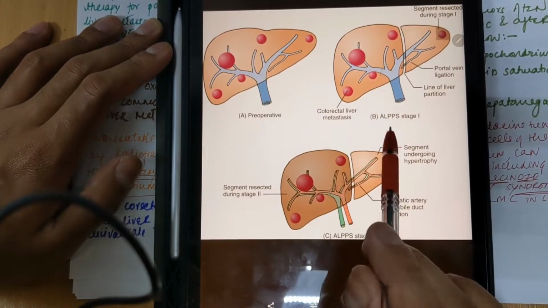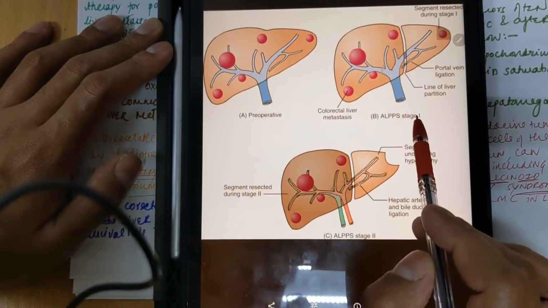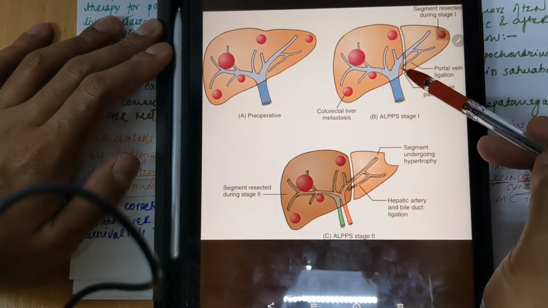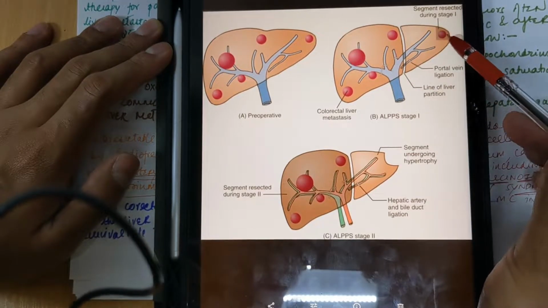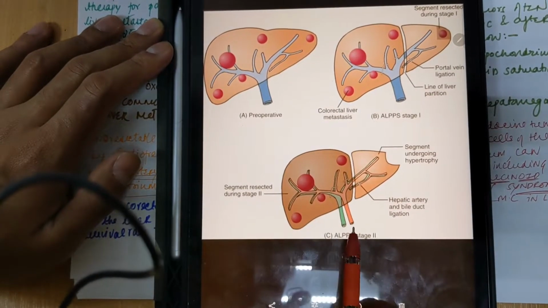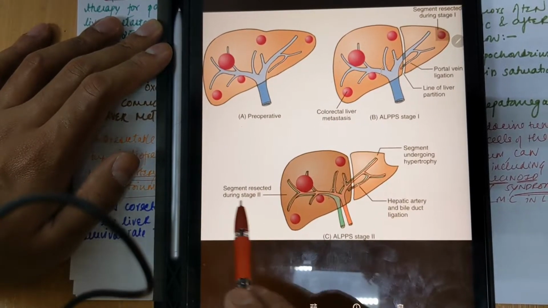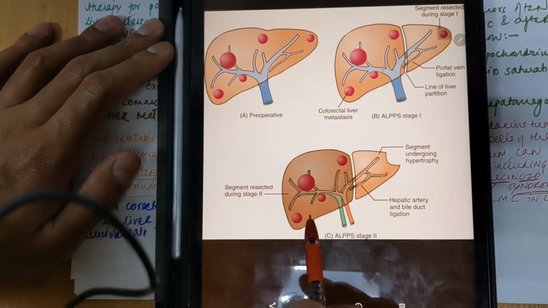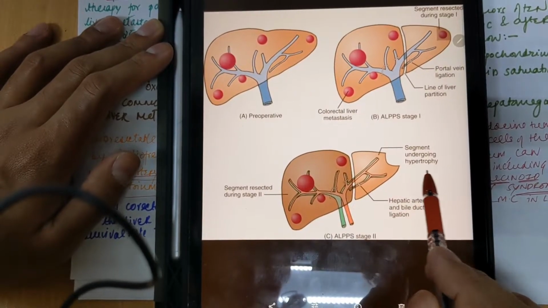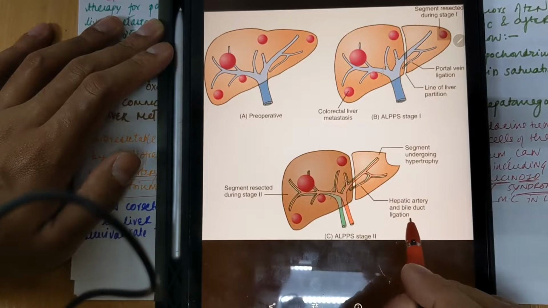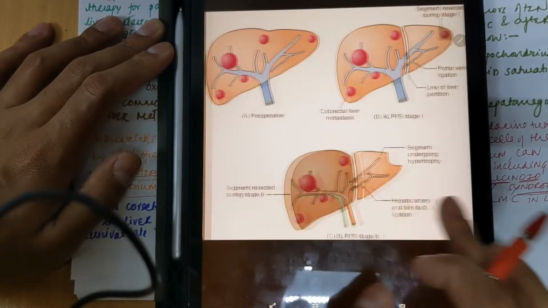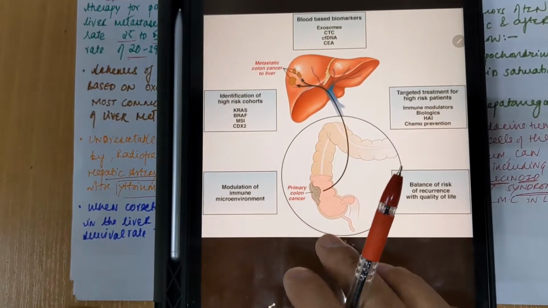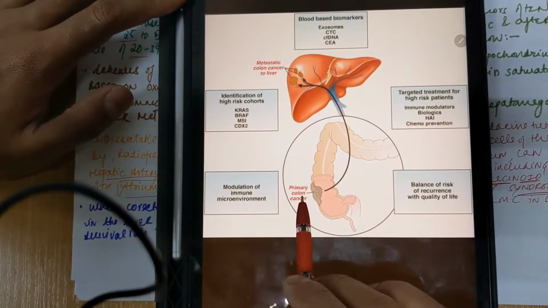There are red balls you can see, and this is the first ALPPS stage, in which you can see the segment resected during stage 1. So the segment is already resected, this much only. And in stage 2 ALPPS, you can see the segment resected during stage 2. So this full segment has been resected, and this segment is undergoing hypertrophy. Okay, and hepatic and bile duct ligation has been done. Clear?